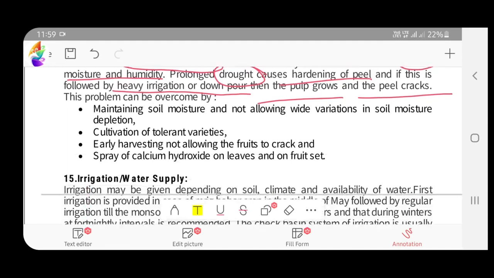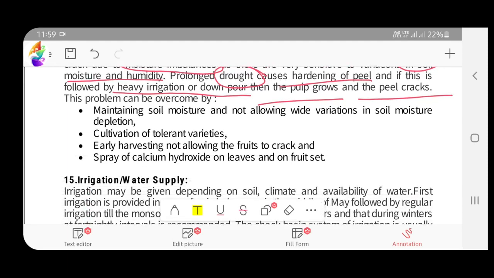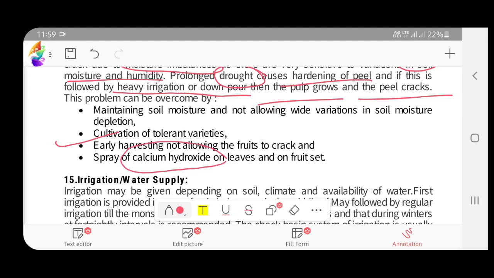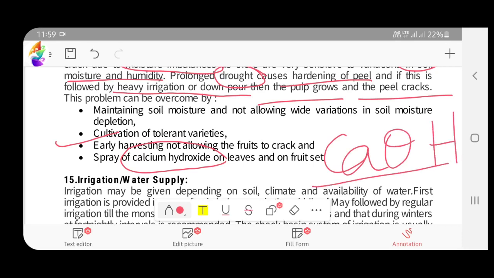then maintaining soil moisture and not allowing wide variation, and you have to regularize the irrigation so that there will not be any moisture stress or prolonged drought spell. Cultivation of tolerant varieties, early harvesting and not allowing the fruits to crack, and spray of calcium hydroxide on leaves and on fruit set. This is one of the important chemicals you have to keep in mind, calcium hydroxide. Okay,